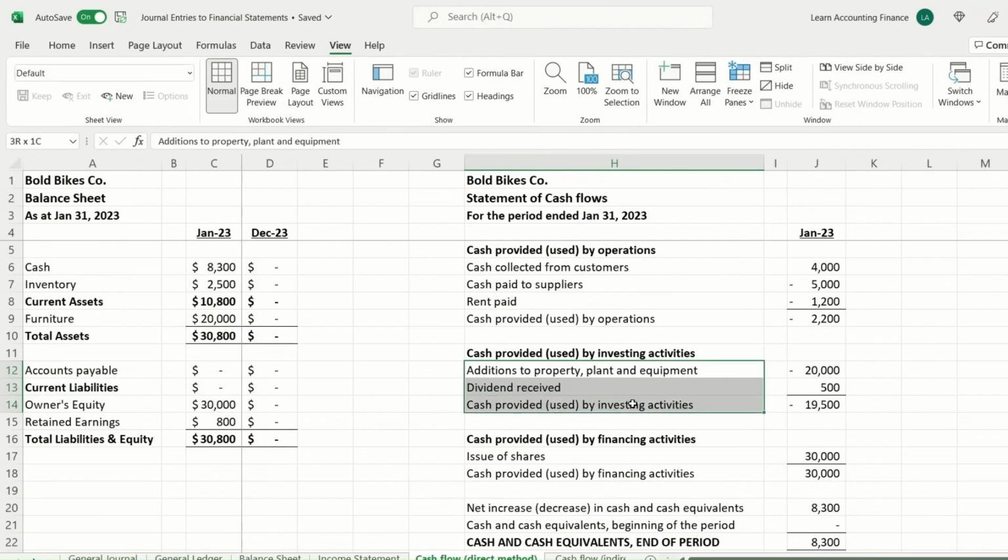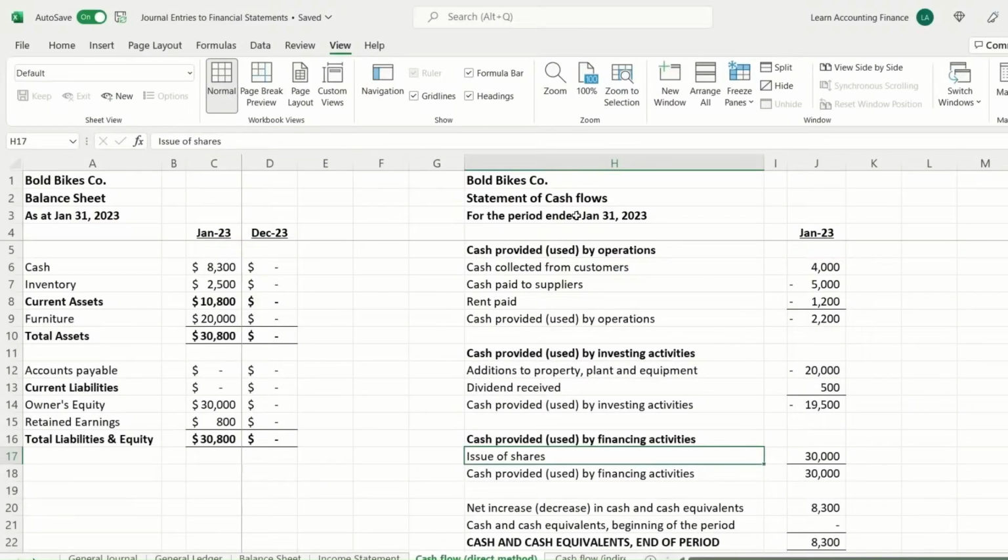Investing activities are when the company invests in other assets. So for example, purchasing of assets, property, plant and equipment, or any income received on investments would be classified as investing activities. Financing activities reflect how the company sources funds, sources money. So of course, in our example, the only source so far is the issue of shares, the initial equity investment that the owner has made. So any financing activities are reflected here. And again, we will look at each of these financial statements, balance sheet, income statement, cash flow, in detail. This example is just to show you the flow of the entries that we just learned. Okay.